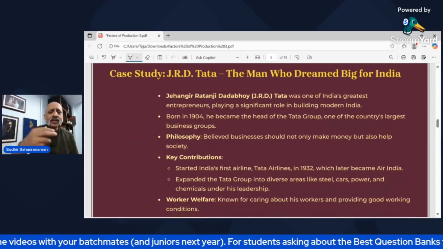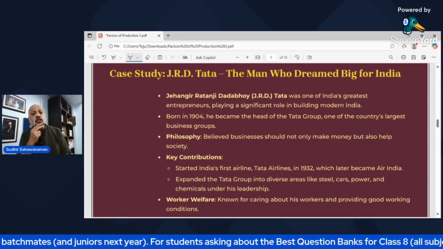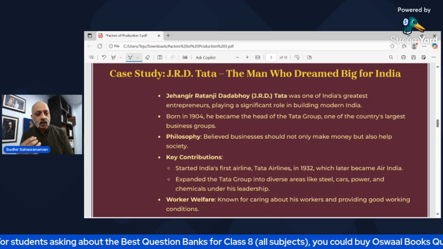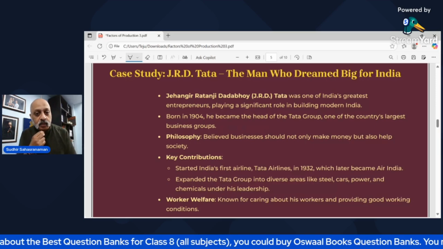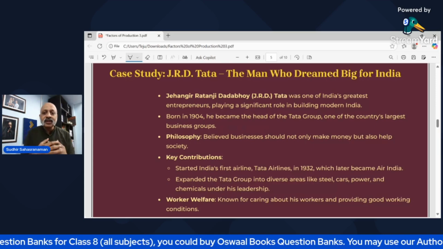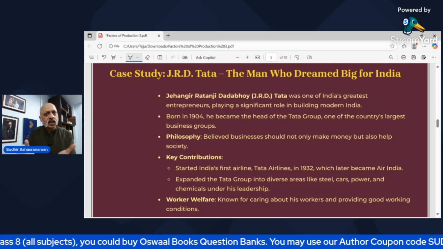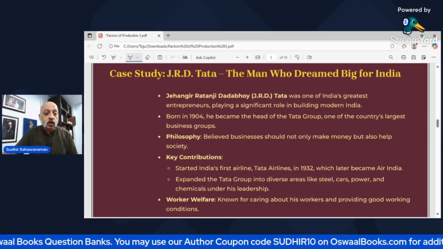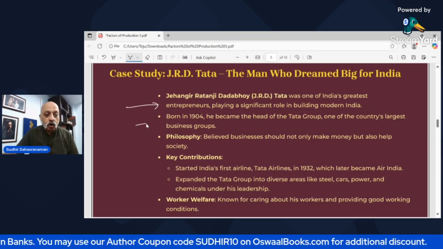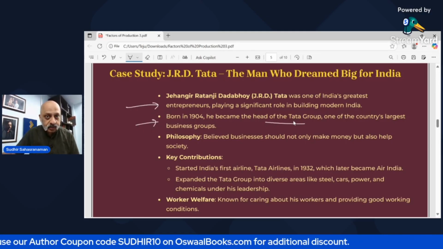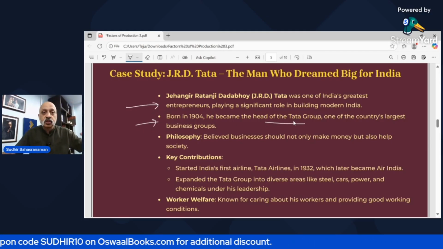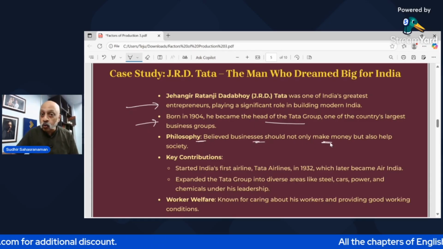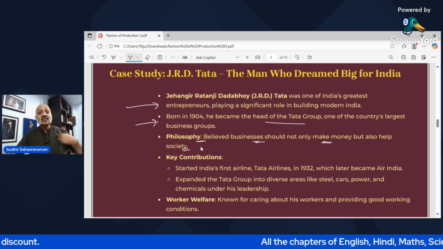Let's take the case study of this great man called J.R.D. Tata. Now, he was a person who dreamt big. Jahangir Ratanji Dadabhai Tata was one of India's greatest entrepreneurs. He started well, but later on, when you become big, you become an industrialist, right? He played an important role in building modern India. Born in 1904, he became the head of the Tata Group, which is one of the most respected industrial groups in the country. His philosophy was that his businesses should not be only about making money, but also help society. That is what I believe.